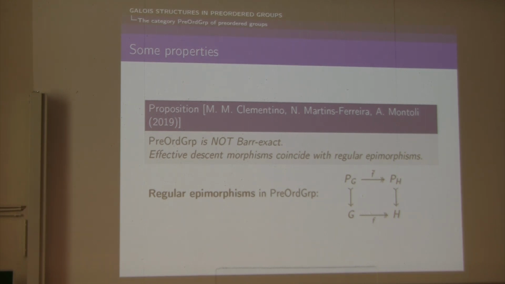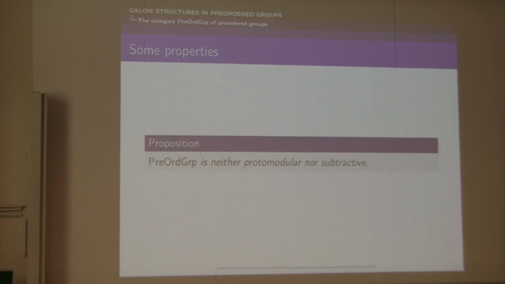non-bar-exact category. And we will see actually that in categorical Galois theory, in particular, it is really useful to have a simple characterization. So it is not bar exact, and Clementino, Martins-Ferreira and Montoli also put that it is not protomodular, and with Manfred also put that it is not subtractive.